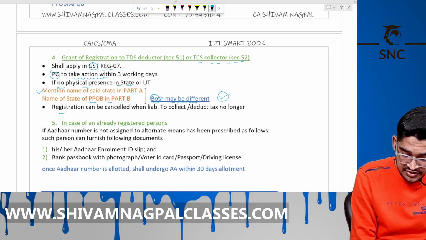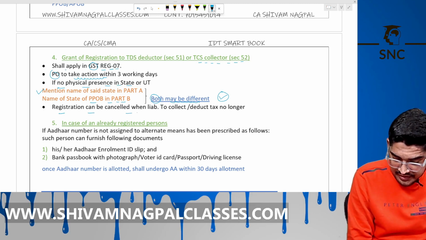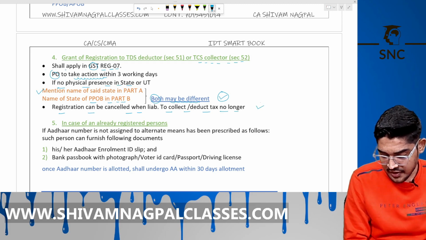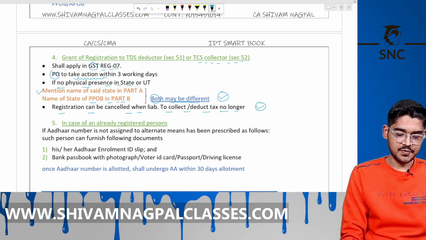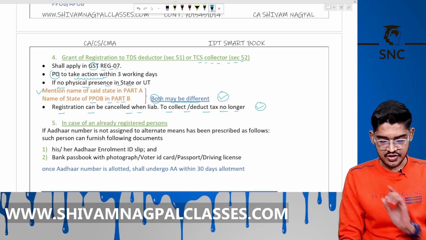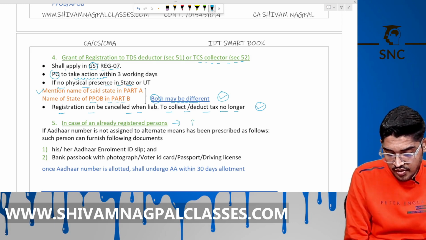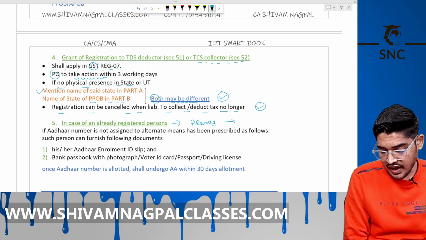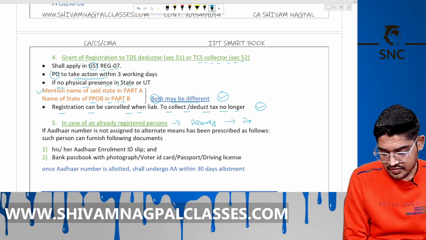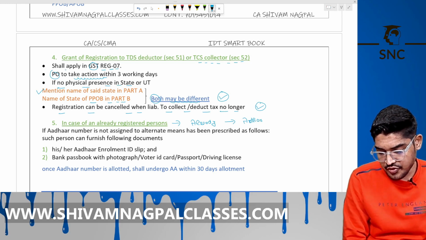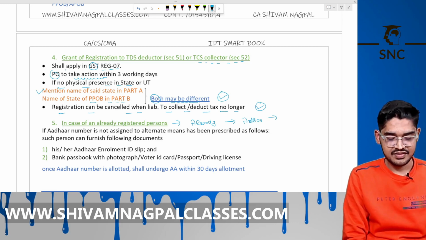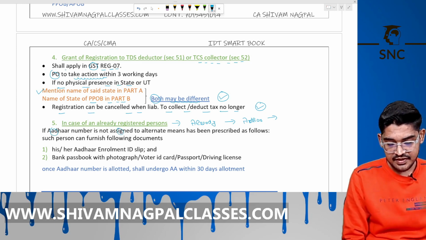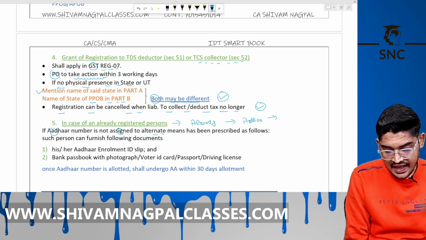Now, registration can be cancelled when your liability to collect the tax, deduct the tax is no longer. You can apply for the cancellation of that registration. In case of person already registered, okay. If you are already registered, now you apply for the Aadhaar card, but still you have not got your Aadhaar card. So if the Aadhaar number is not assigned, then alternate means have been prescribed.